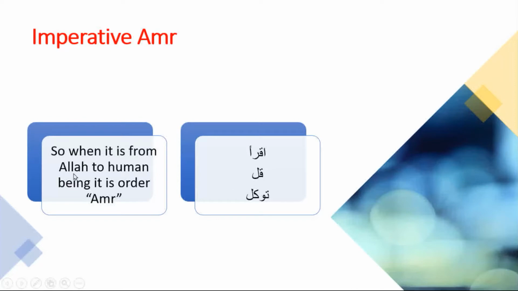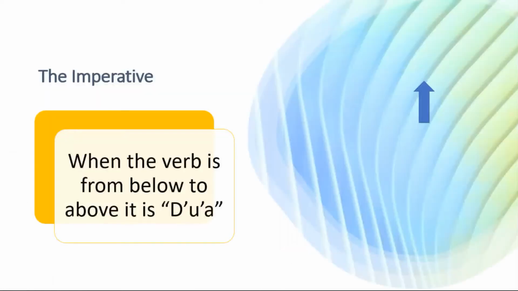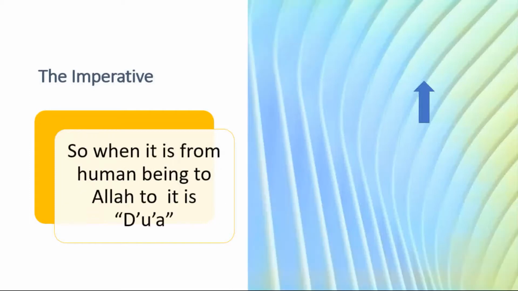Even from father or mother to their children, it is amr. Even from your boss at work, it is amr. When the verb is from below to above, from human being to Allah, it is dua.